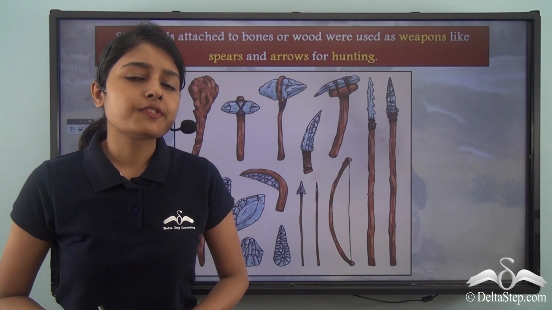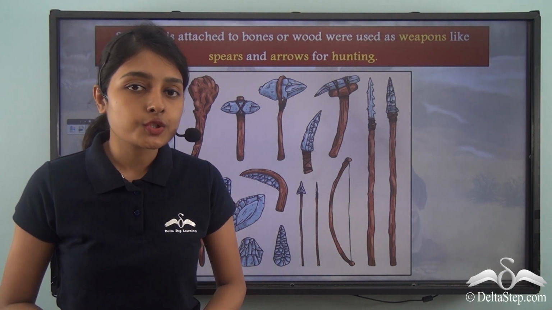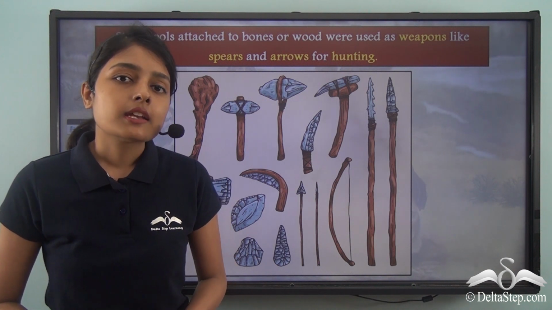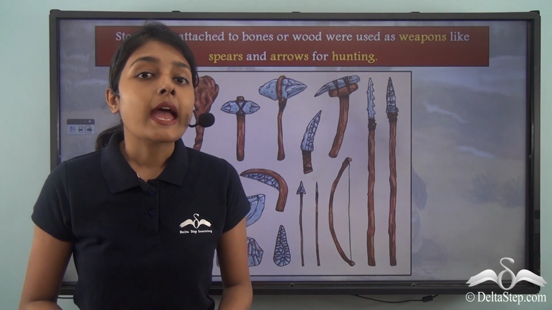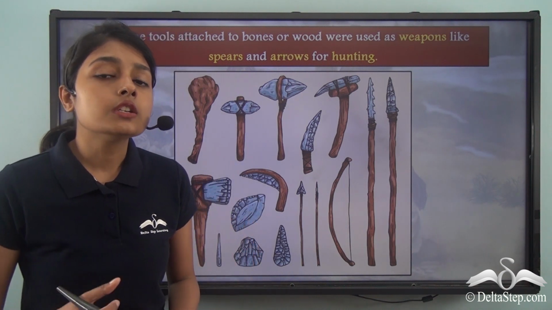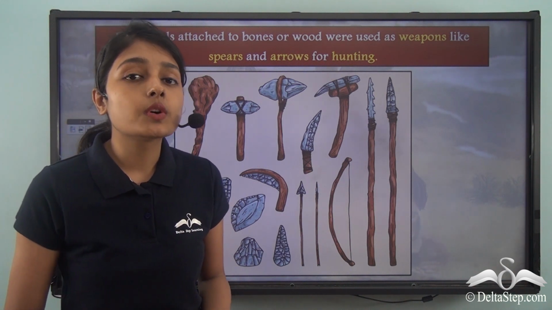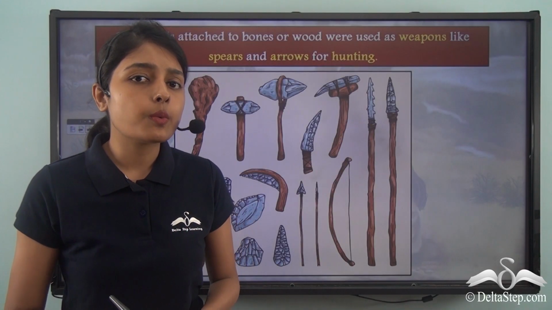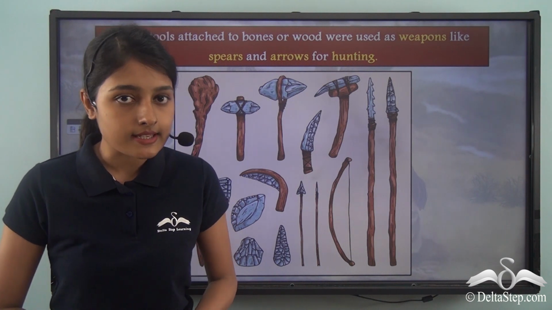A point that we have been harping on all along is that during the Old Stone Age, primitive humans used to make stone tools. Now these stone tools were very, very essential to these people, and not just crucial to the primitive people alone, but essential to the entire humankind as well. These stone tools were required to hunt animals, as we have already discussed.